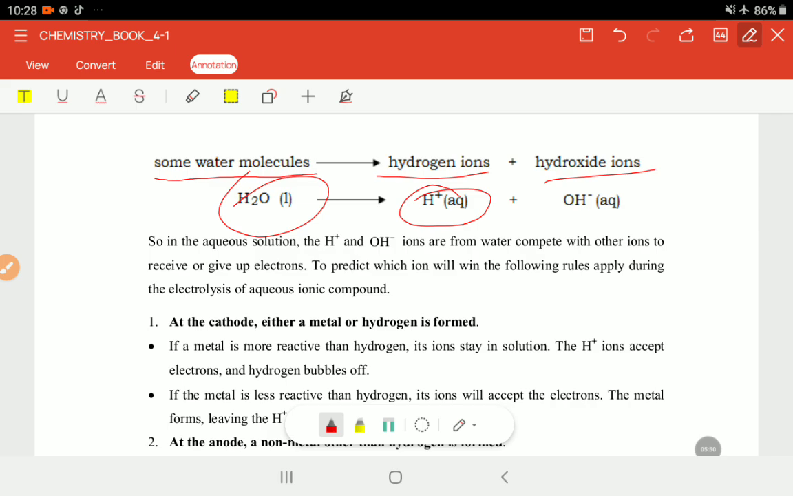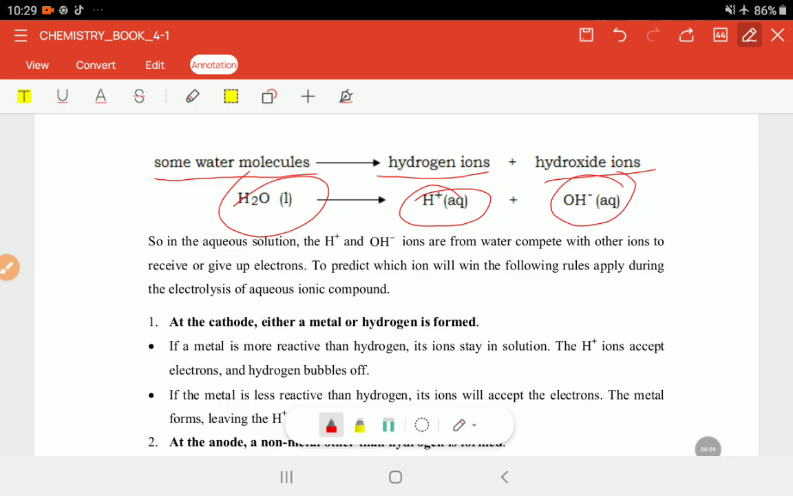It's aqua. When we were looking at lead, we saw that it's liquid because there was no water there, right? So we need to at least try to differentiate whether this is the molten form or the aqueous form. Even the hydroxide ions are aqueous.